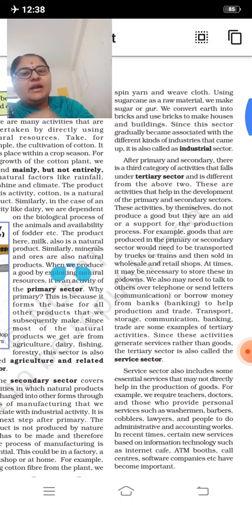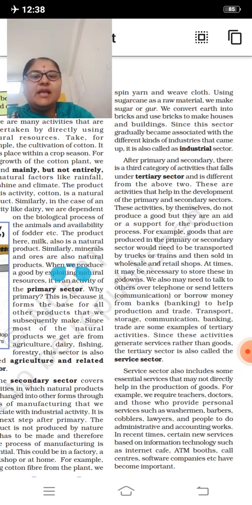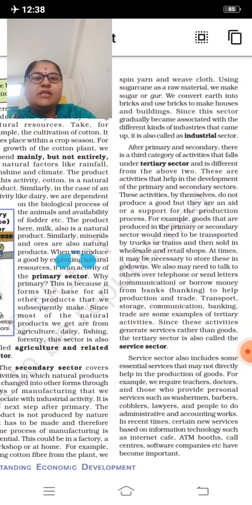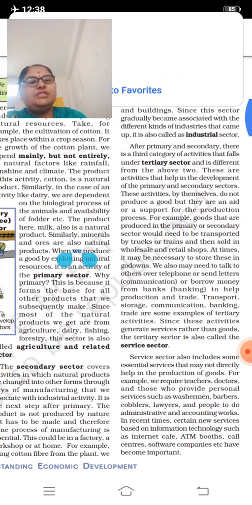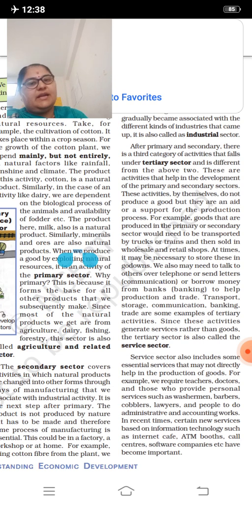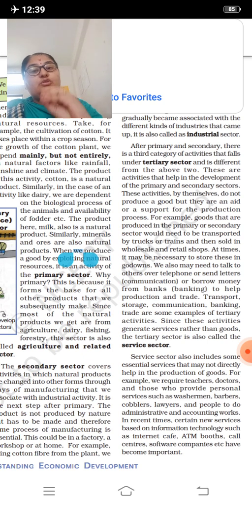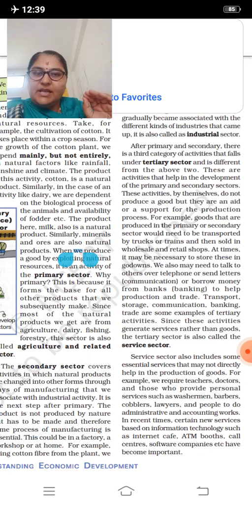From the earth, the mud is available. By using that, we are making the bricks to prepare the buildings. Since the sector gradually became associated with the different kinds of industries that came up, it is also called the industrial sector. So we are going to call it an industrial sector because it is associated with the industries, the production process, and the manufacturing process.